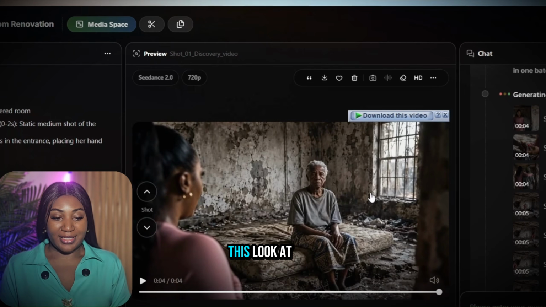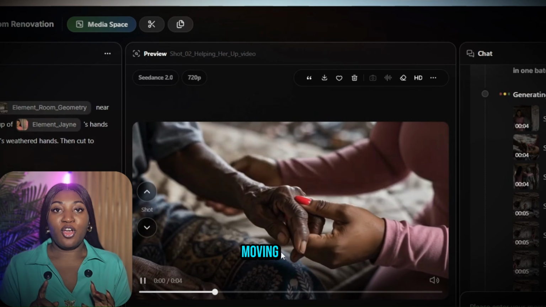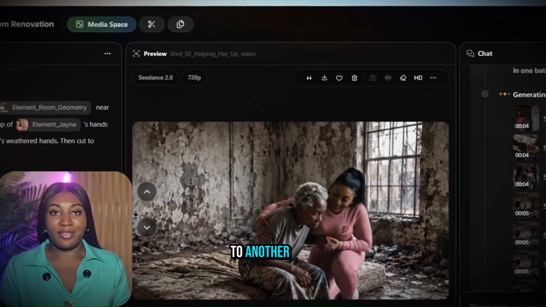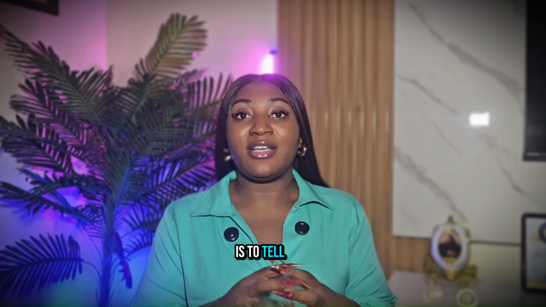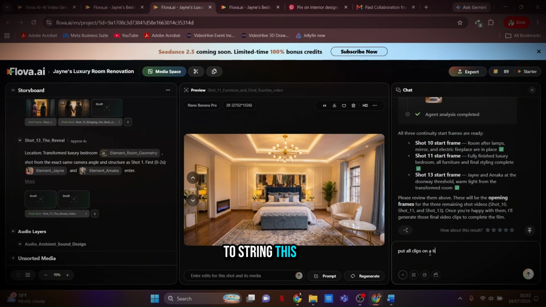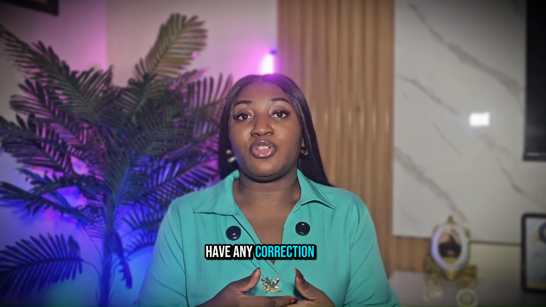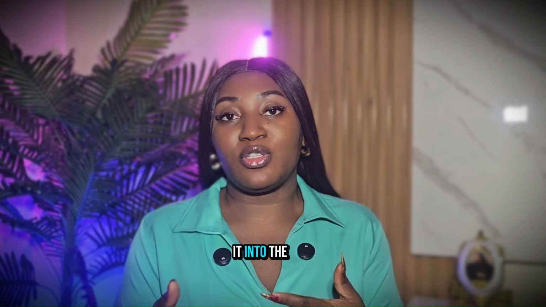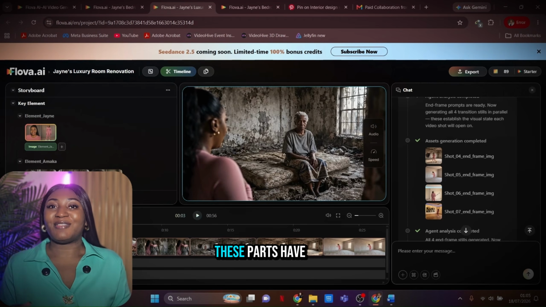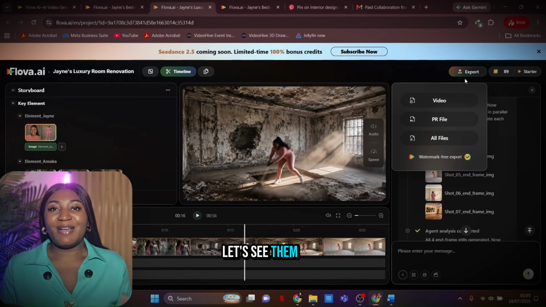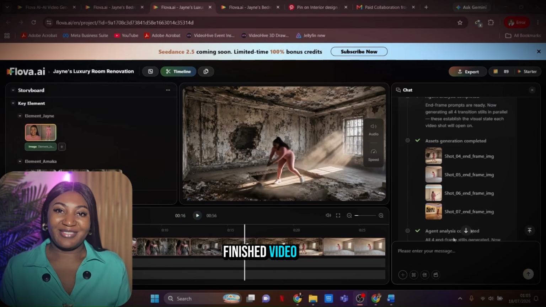Look at how everything is moving from one posture to another. The next thing we are going to do now is to tell the AI tool to string this all up together to make a complete video. Now, if you have any correction at any point in time, you just type it into the chatbot, and the chatbot will make the correction. So now all the parts have been generated. Let's see them all as a finished video.